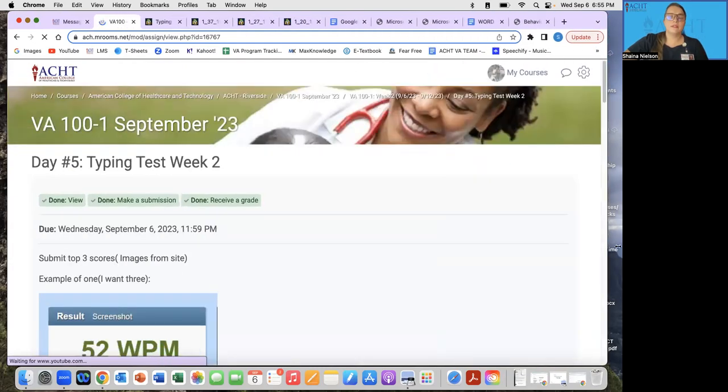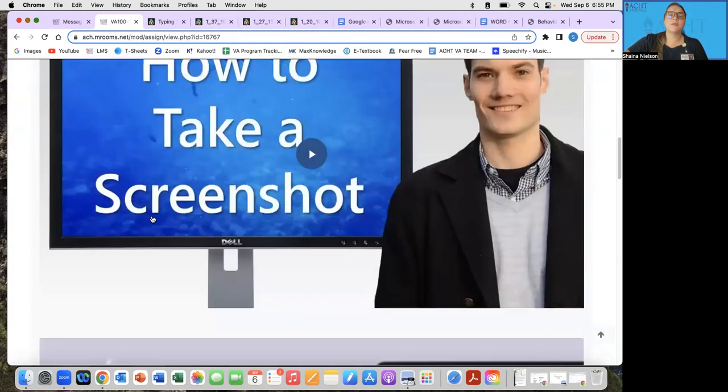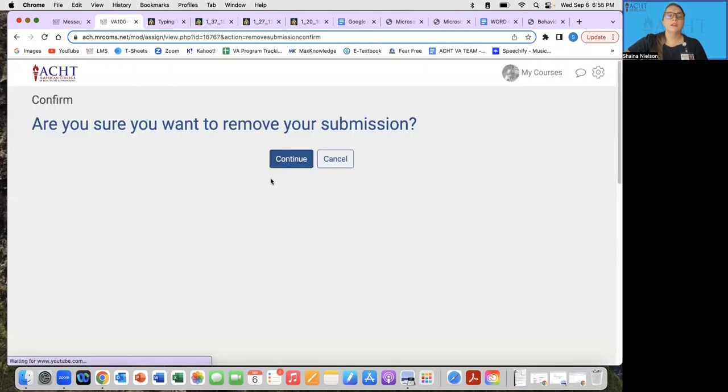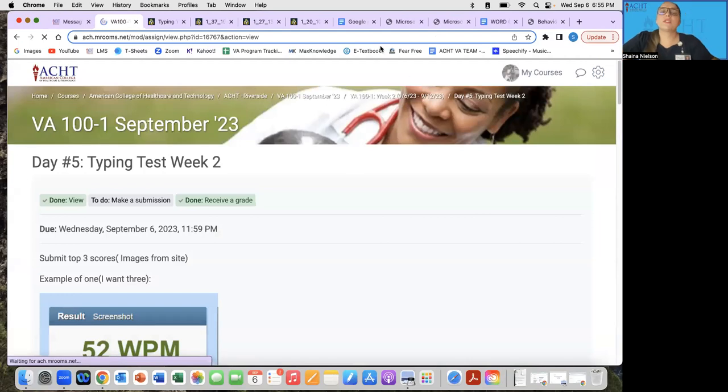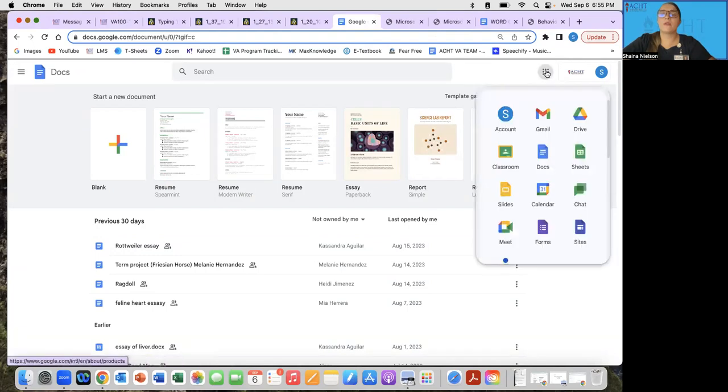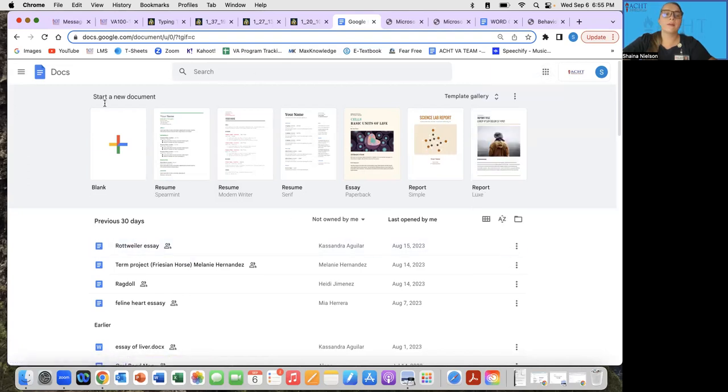Now, the other way that you can submit, if you don't want to save them on your desktop and do the submission that I just showed you, I'm going to remove it. You can also put these images in a Google Doc. So to get on Google Docs, you just log into your email. You press the little apps button next to your name up in the top right corner, and then press into Docs. When you press into Docs, you'll be brought here, and then you can press on the add a blank button to start a new one.